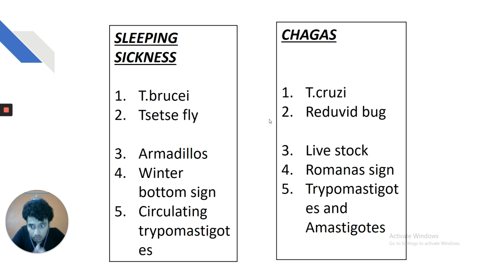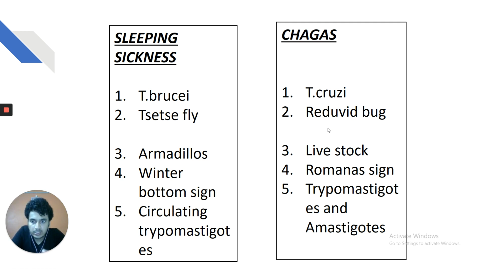And again, read your micro notes. It is due to the feces contaminated by the Reduviid bug. It is not by the bite actually. The amplifying host for sleeping sickness is armadillos, while the amplifying host for Chagas disease is livestock. And again, the clinical sign in sleeping sickness is Winterbottom sign. The clinical sign in Chagas disease is Romana's sign, ipsilateral eyelid swelling with regional lymphadenopathy. And again, circulating trypomastigotes have been demonstrated in the blood smear or buffy-coat examination of sleeping sickness, whereas trypomastigotes in the peripheral smear and amastigotes in the lymph node make a way for the diagnosis of Chagas disease.